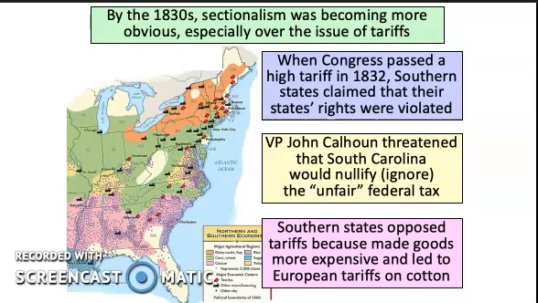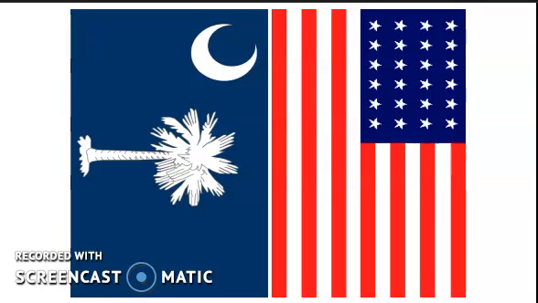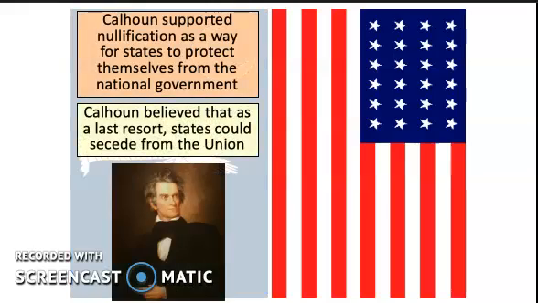Now, this issue of nullification has come up before, specifically in our last unit when we talked about the Virginia and Kentucky resolutions, which attempted to nullify the Alien and Sedition Acts. Now, this specifically led to what was called the nullification crisis. Now, John C. Calhoun, once again, the Vice President of the United States, supports nullification as a way for states to protect themselves from the national government. Now, he thought it was an issue of last resort, and states could potentially secede, that means leave the Union.